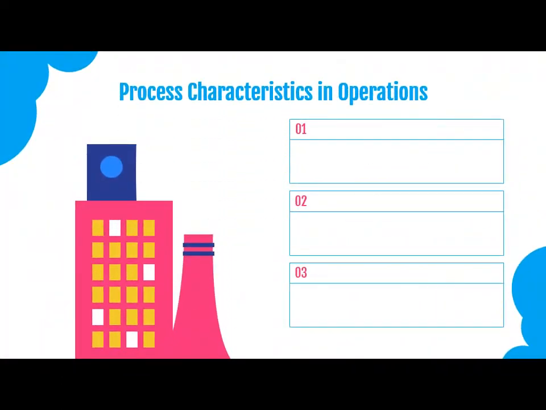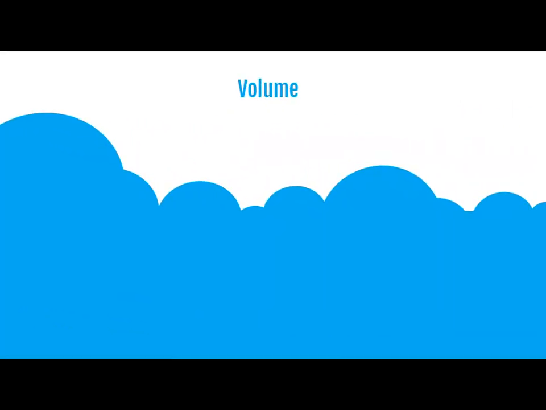Process characteristics in operations, just now we have seen, can be broadly categorized as: first characteristic is volume, second characteristic is variety, and third characteristic is flow. So volume, variety, and flow. Now we will see in detail one by one. We will start with volume.